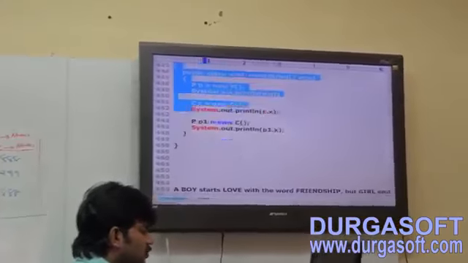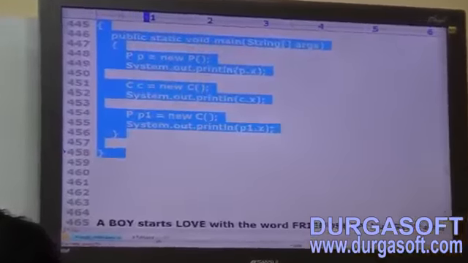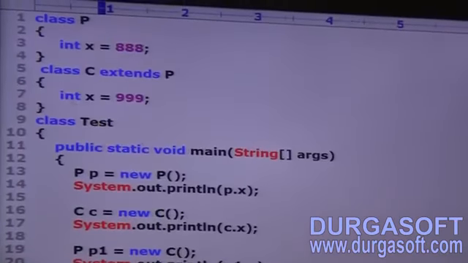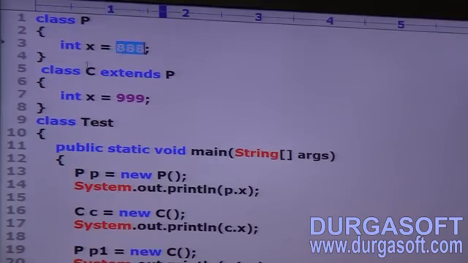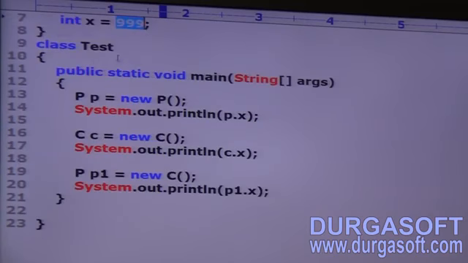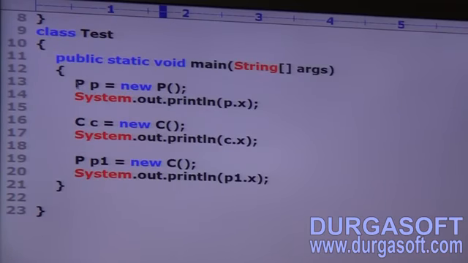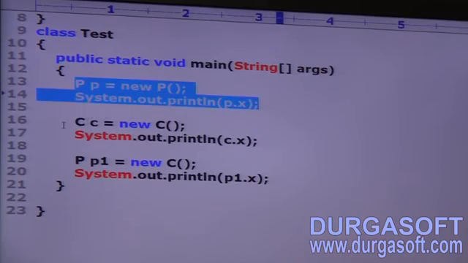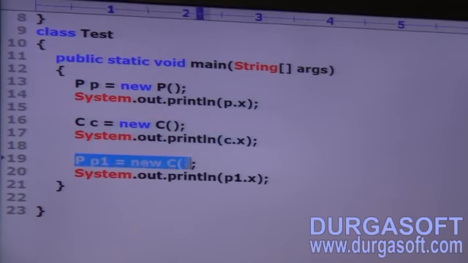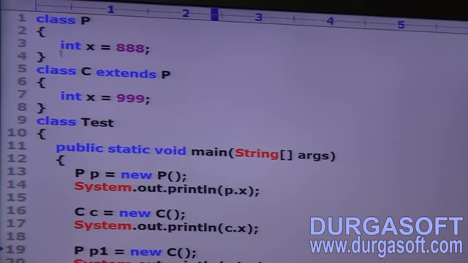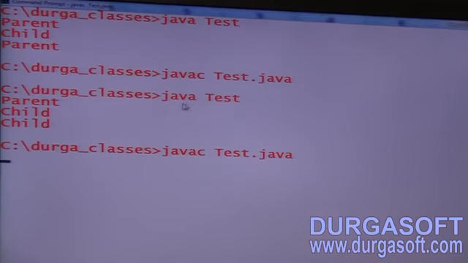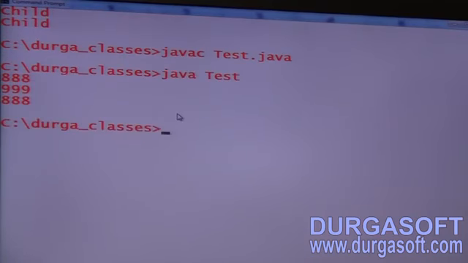Same example here, just observe. Class P has index equal to 888, class C extends P with index equal to 999. In class Test, parent P is new parent, P.x; child C is new child, C.x; parent P1 is new child, P1.x. Now both are instance variables. The output we get is 888, 999, 888. Correct or not?